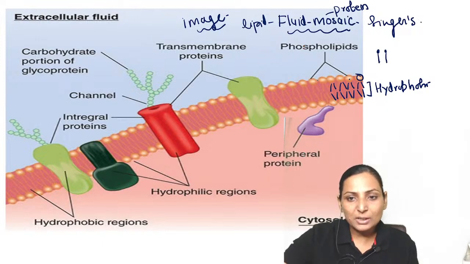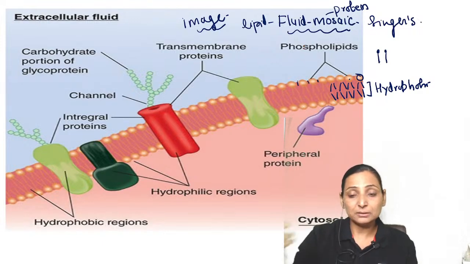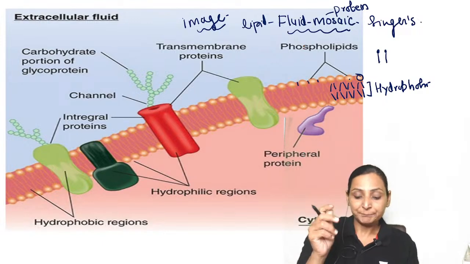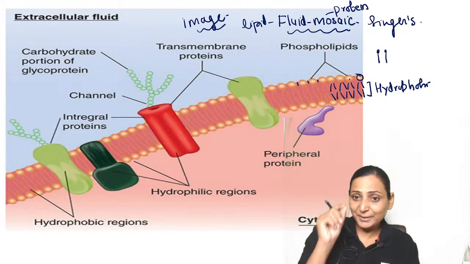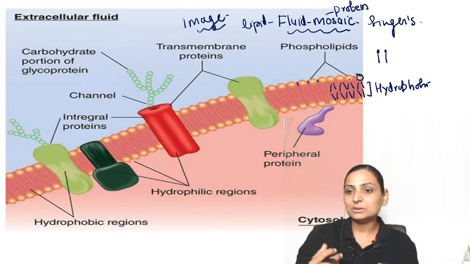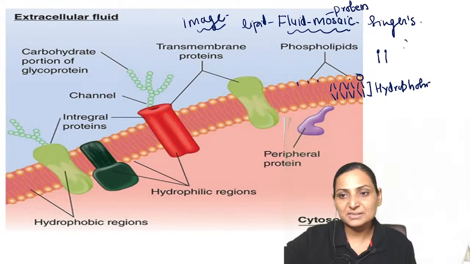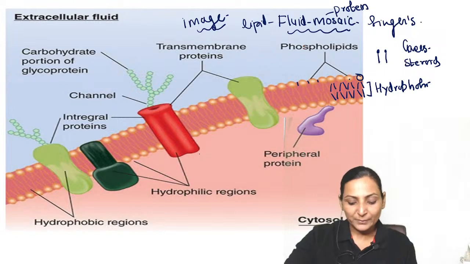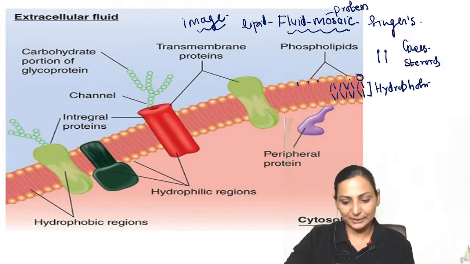So there is a small gap you can see between the two heads, the intermolecular space, which allows the fat soluble substances, that is your gases and steroids, to easily pass through. Whereas proteins, water, and ions need some channels, pumps, or pores to get in.